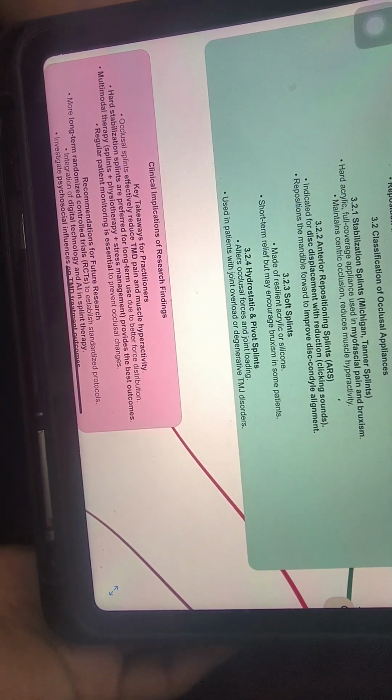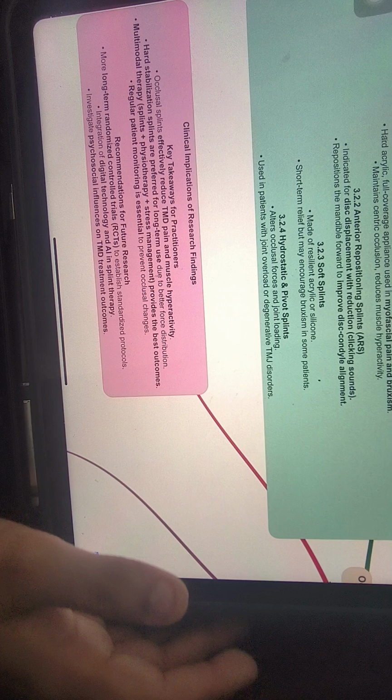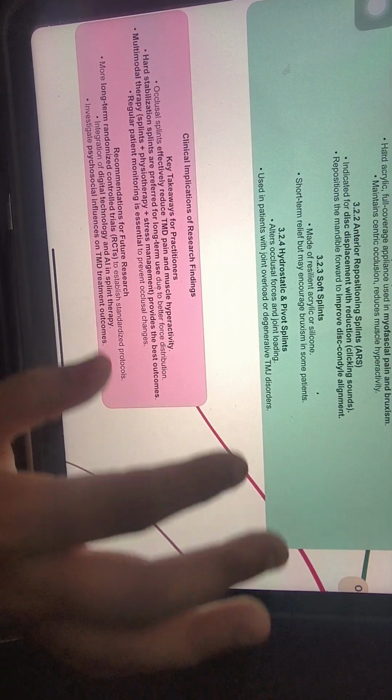Soft splints are the third category, made of resin, acrylic or silicone. It provides short-term relief but may encourage bruxism in some patients. And the last category is hydrostatic and pivot splints, which alter occlusal forces and joint loading, used in patients with joint overload or degenerative TMD disorders.